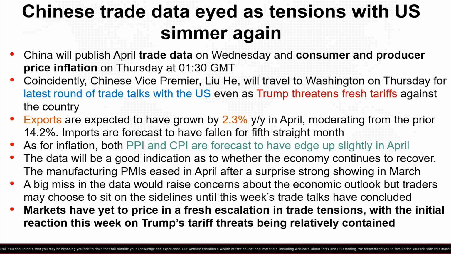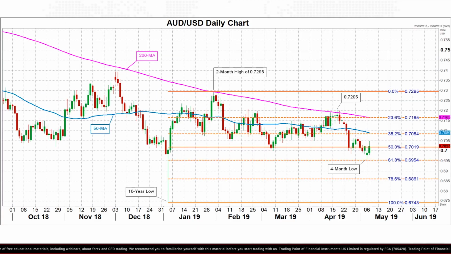Markets have yet to price in fresh escalation in trade tensions, with the initial reaction this week on Trump's tariff threats being relatively contained. So even if there isn't much reaction to the data, we may get some reaction later this week once we start to see some indication as to how those trade talks progressed.